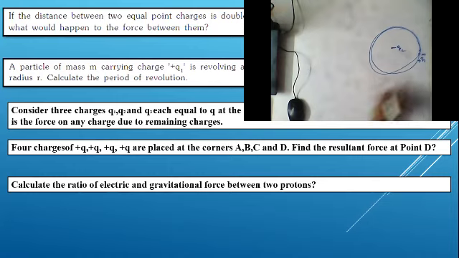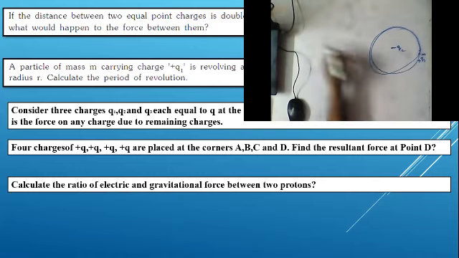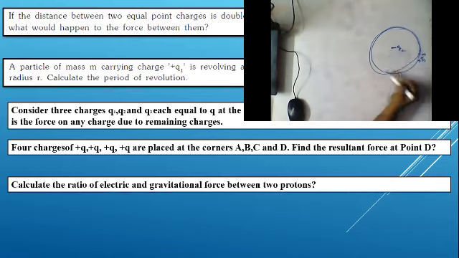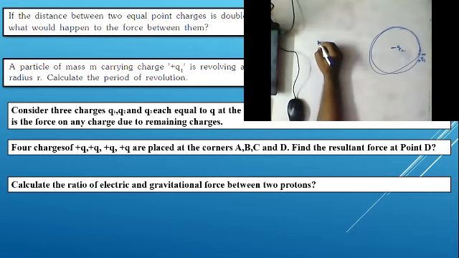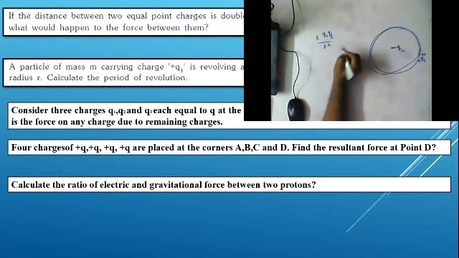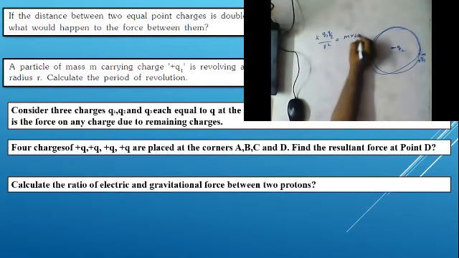We already know that if it is moving in a circular path, its centrifugal force is equal to the Coulomb force. So from that we can write k into q1 q2 by r square is equal to m r omega square, the centrifugal force.